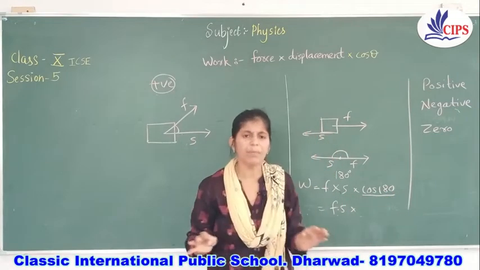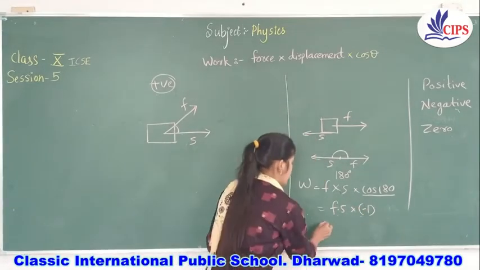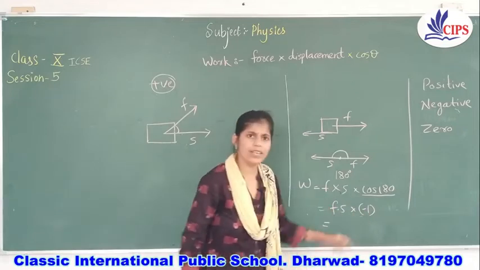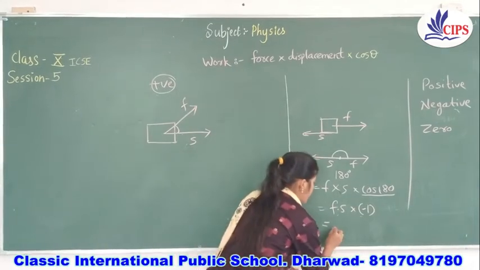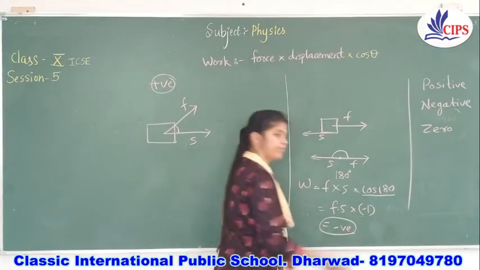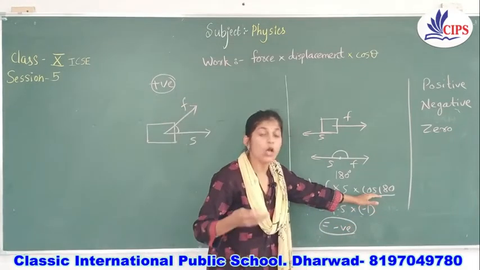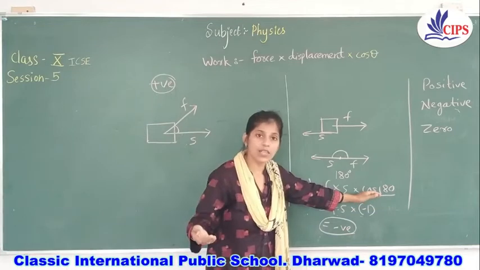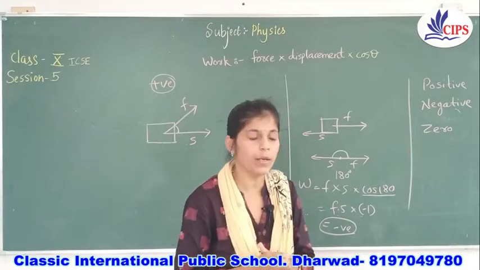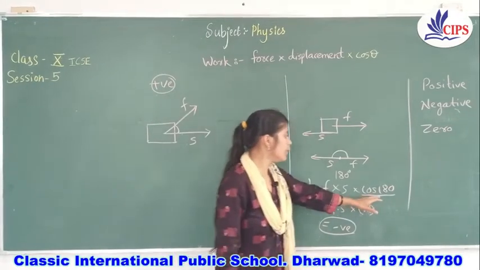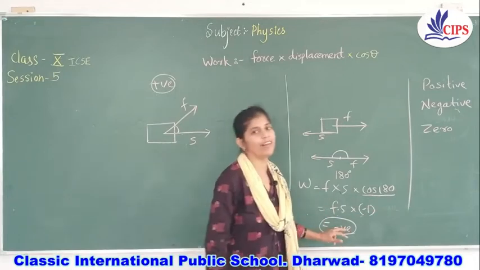This value is permanent, this value is always minus 1. If either of the values is minus, you get a minus sign, and the total answer will be negative only. Values like cos 180, cos 90, cos 60, these are all angles I am telling. These values are fixed and you will know them better. The only thing is you need to check the values, and you will get the answer as per those values.